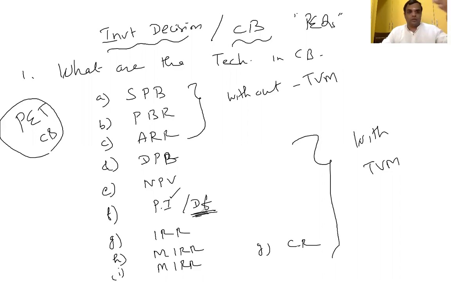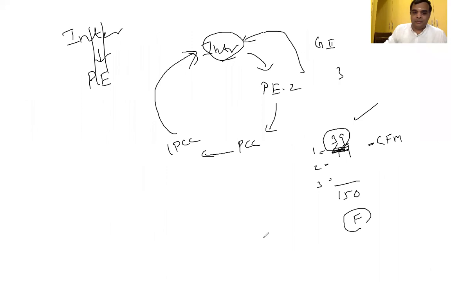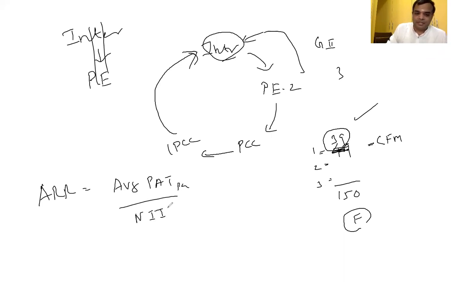So these are all the project evaluation techniques in capital budgeting. Similarly with respect to ARR, you have to remember alternative formulas. I said average profit after tax per annum divided by net initial investment, that is initial investment minus salvage value.